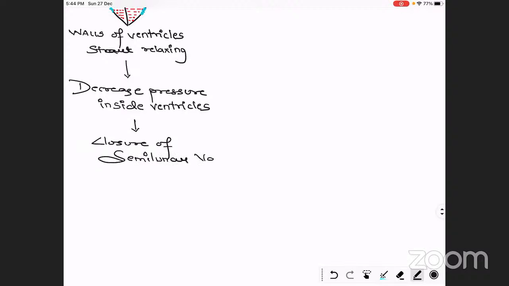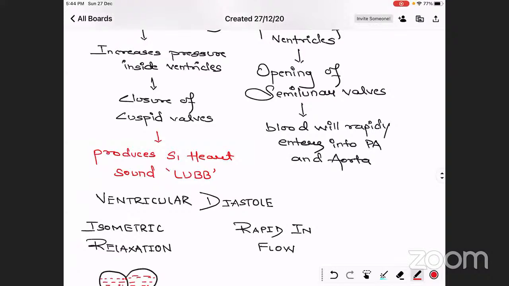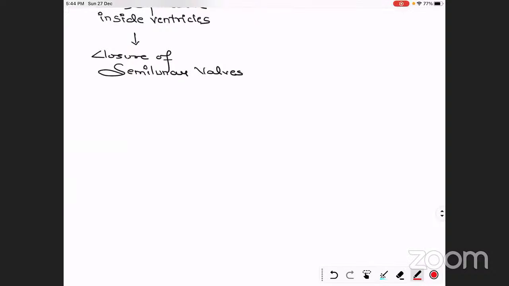Semilunar valves. And as we have talked, when there is the closure of the cuspid valves, there is the production of the S1 heart sound, that is lub. The same, when there is the closure of the semilunar valves in the isometric relaxation stage, it will also produce another heart sound, that is the second heart sound. S1 is by the closure of the cuspid valves and S2 by the closure of the semilunar valves.